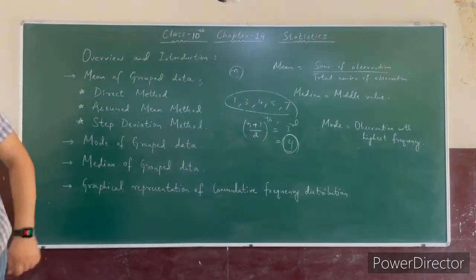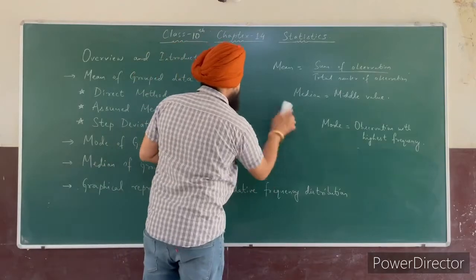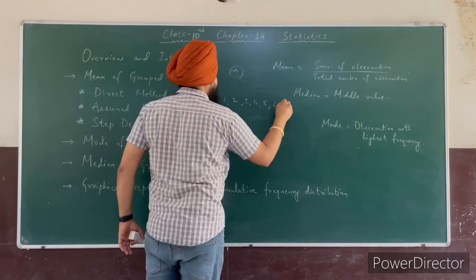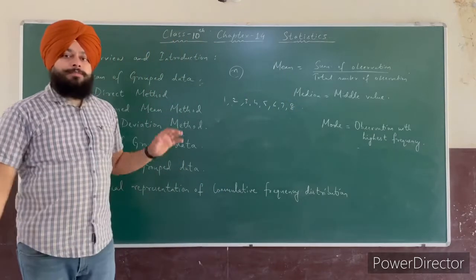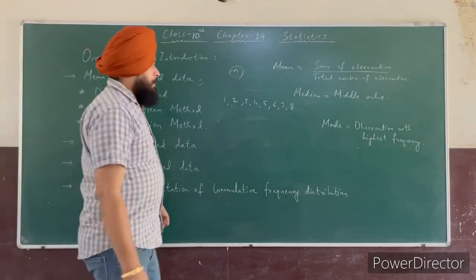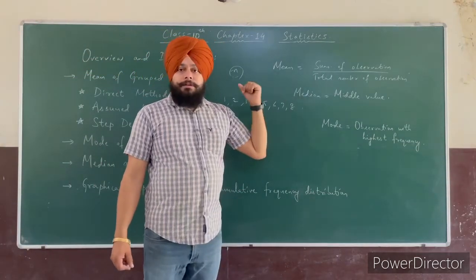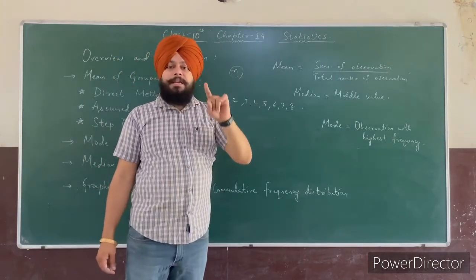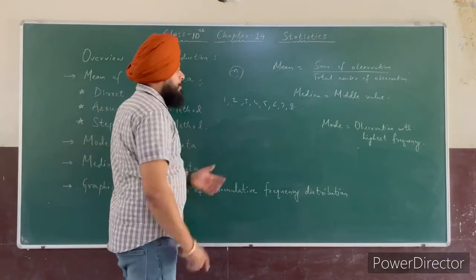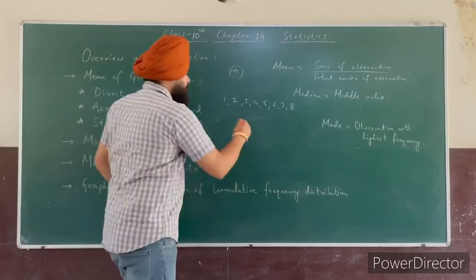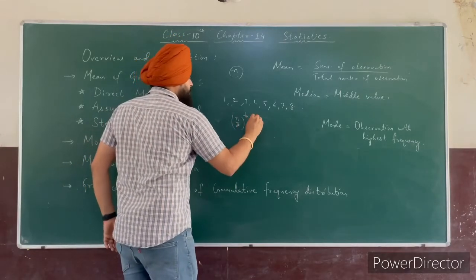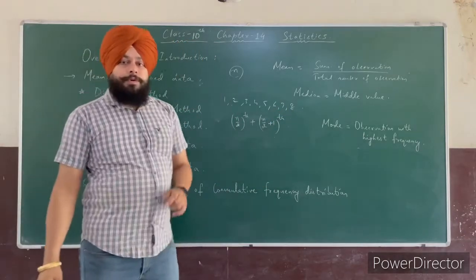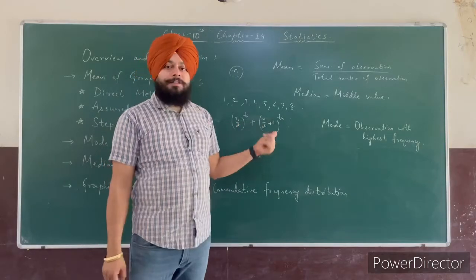Suppose there are 1, 2, 3, 4, 5, 6, 7, 8. If there are 8 observations given, we have to find their median. So you can see here there are an even number of terms. 1, 2, 3, 4, 5, 6, 7, 8. 8 terms, it means 8 is even. So what is the median for this data? So we have to find the average of what? The n by 2 and n by 2 plus 1 observation.